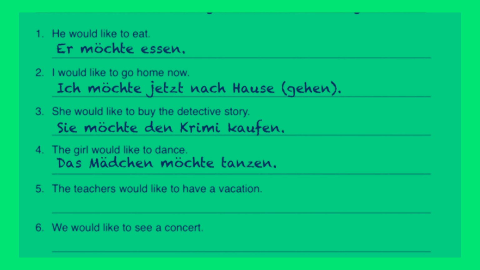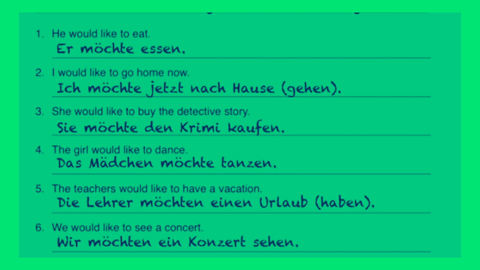The teachers would like to have a vacation. Die Lehrer möchten einen Urlaub haben. In this sentence, we don't really necessarily need haben at the end of the sentence because it would make just as much sense to say the teachers would like a vacation. In both languages, that works out without having to have "have" in the sentence or haben. Nummer 6. We would like to see a concert. Wir möchten ein Konzert sehen. Sehen is at the end of our sentence here because we have to have an infinitive at the end because we used möchten where the normal verb would go.